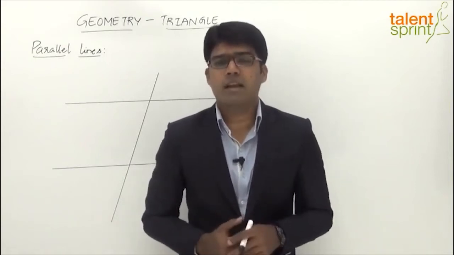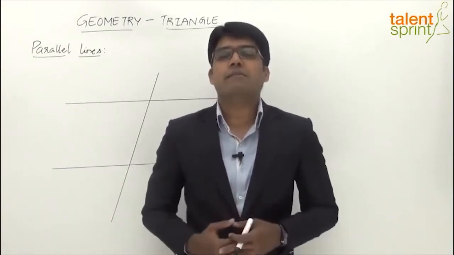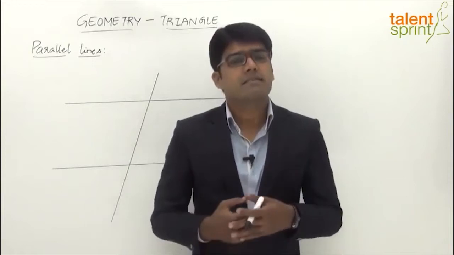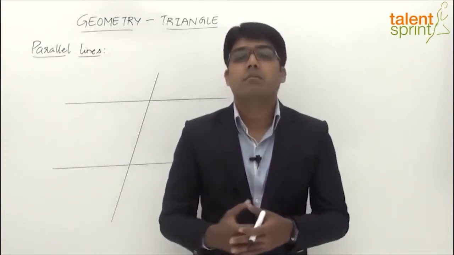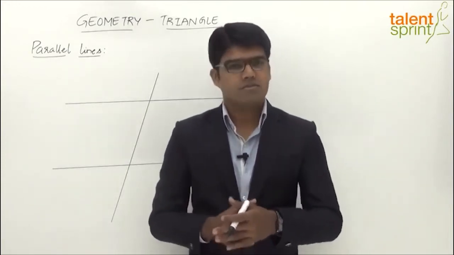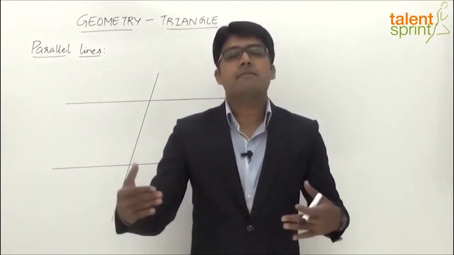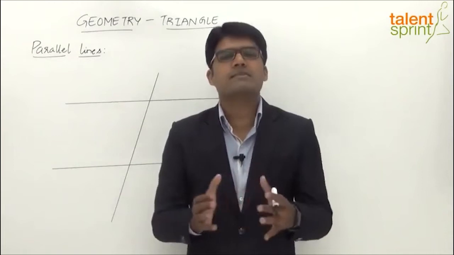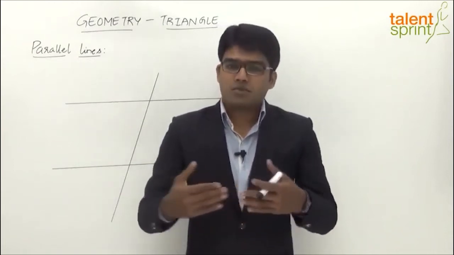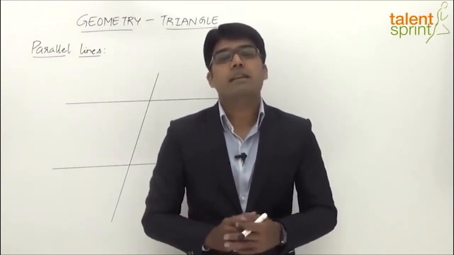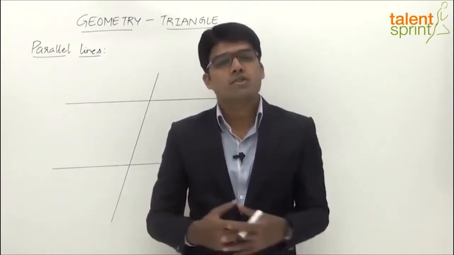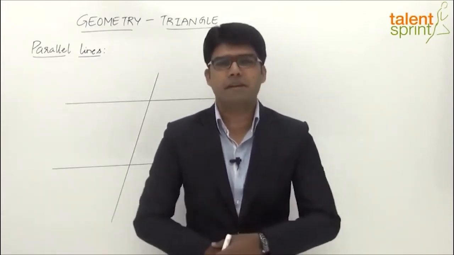Next comes a line. What is a line? Well, line is a collection of infinite points. A line is described only by its length, but it has no breadth, so no breadth or negligible breadth, but only a length. And on this length, we have infinite points. So line is basically a geometrical shape that is described only by length, and it has got infinite points on it. It extends up to infinity.